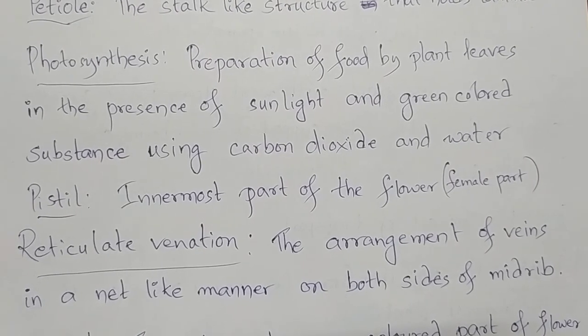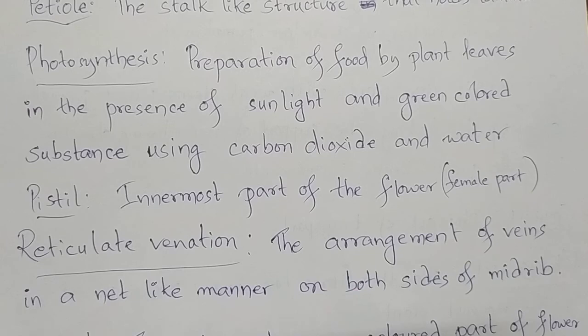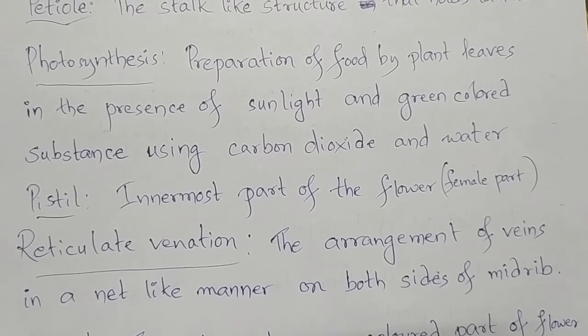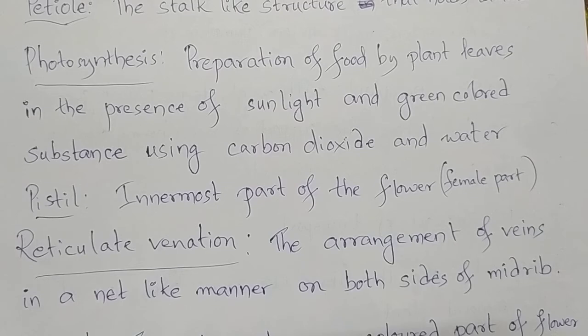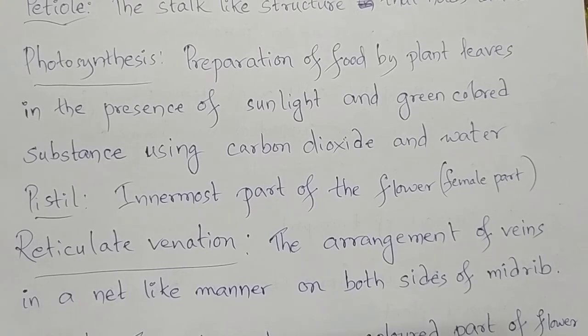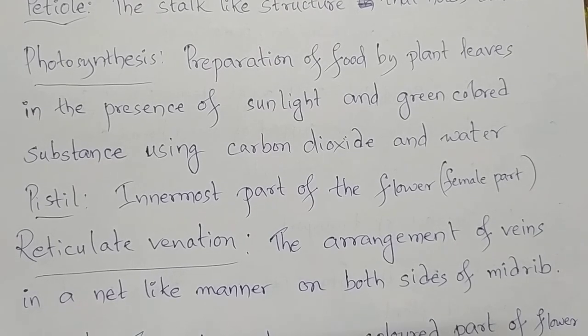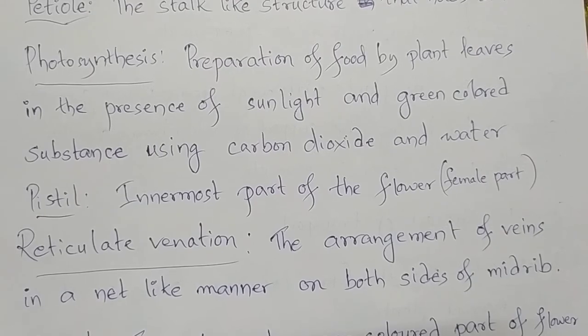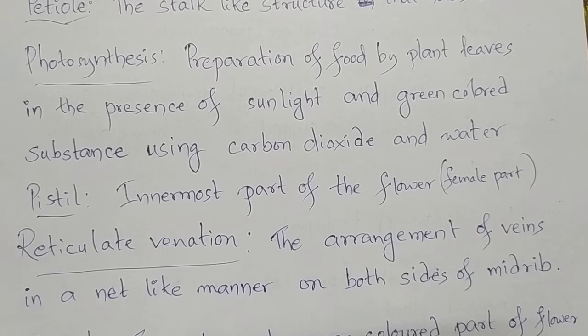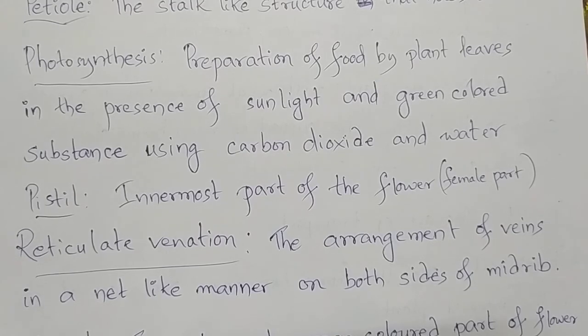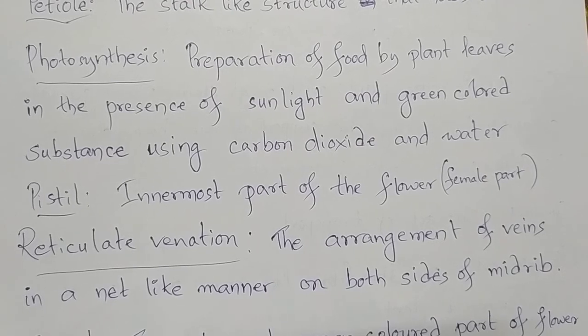Pistil. It is the innermost part of the flower. Generally, we consider it as the female part, which contains ovary, style, and stigma in it. Pistil is the innermost part of the flower, which is the female part, which contains ovary, style, and stigma.